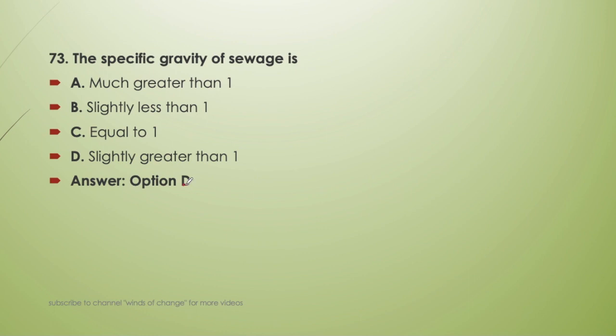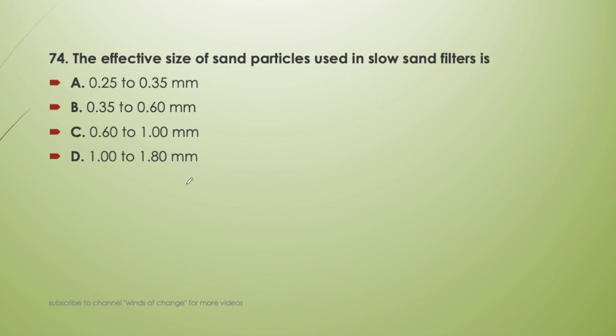Next question, the effective size of the sand particle used in the slow sand filter is 0.25 to 0.35 mm, 0.35 to 0.60, 0.60 to 1 mm, or 1 to 1.8 mm. So the answer is A, that is 0.25 to 0.35 mm. This is the effective size of the sand particle in slow sand filter. 0.25 to 0.35 mm.